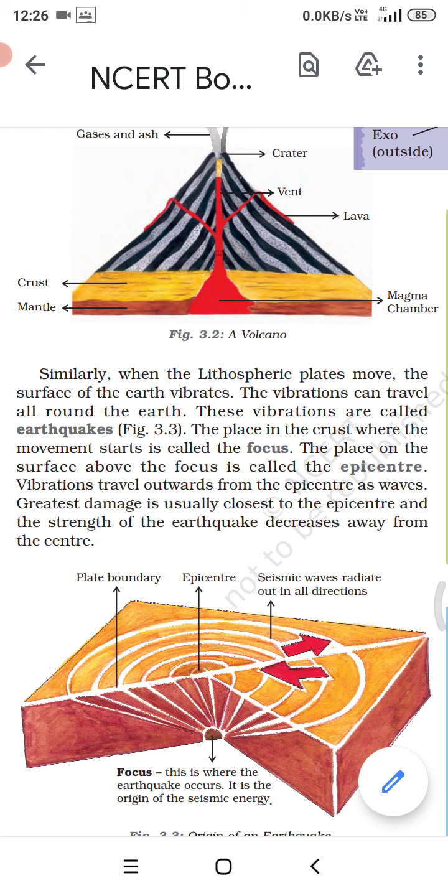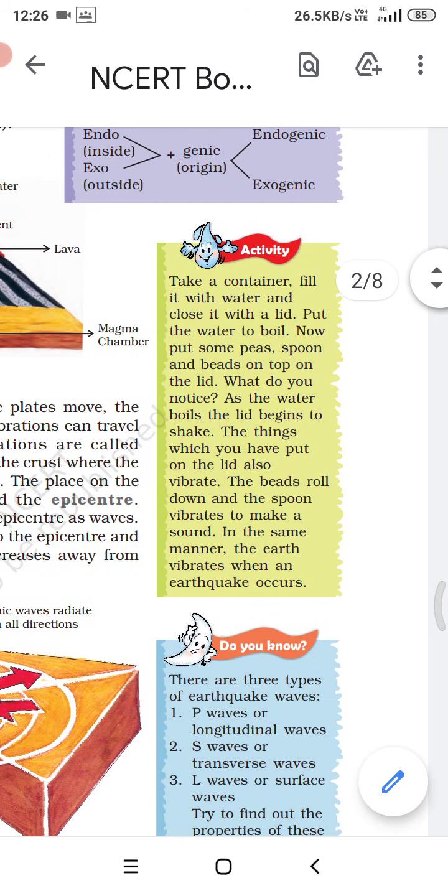Next, let's move further. Similarly, when the lithospheric plates move, the surface of the earth vibrates. The vibrations can travel all around the earth. These vibrations are called earthquakes. So one more example is given. It's an activity. See this activity.